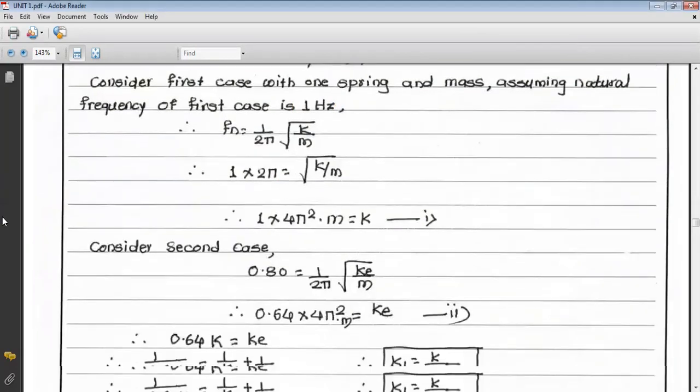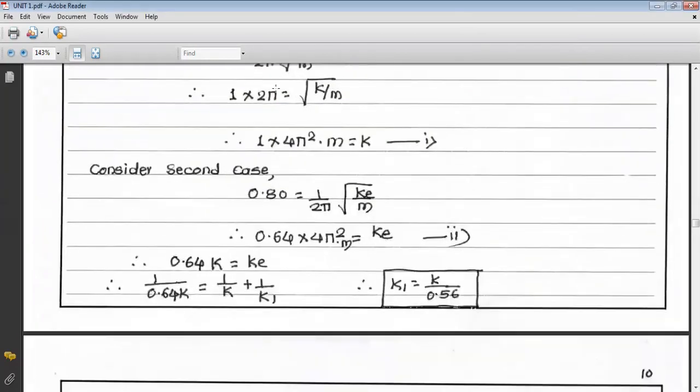Now consider the second case. What is the second case? The frequency is reduced by 20%. In the first case the frequency is 1 hertz and the frequency is reduced by 20%, so 0.2 hertz, that is 20%, gets reduced. So what is the frequency in the second case?